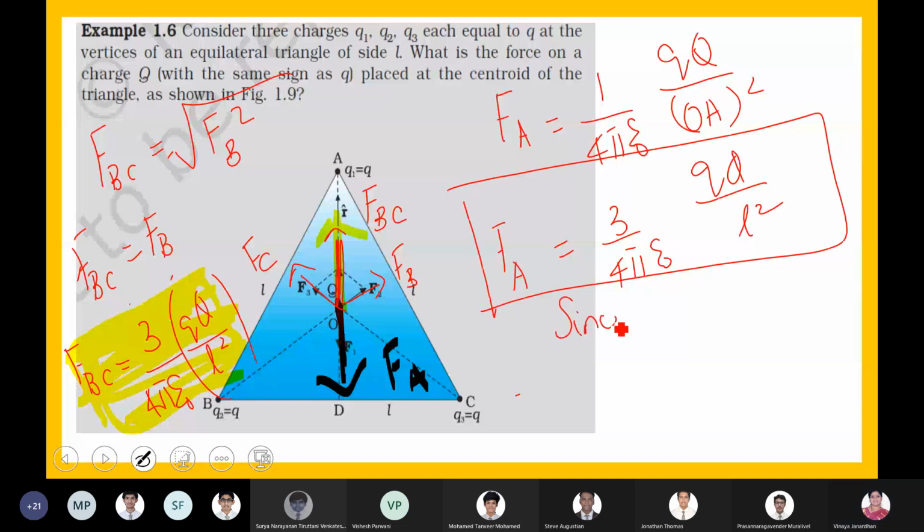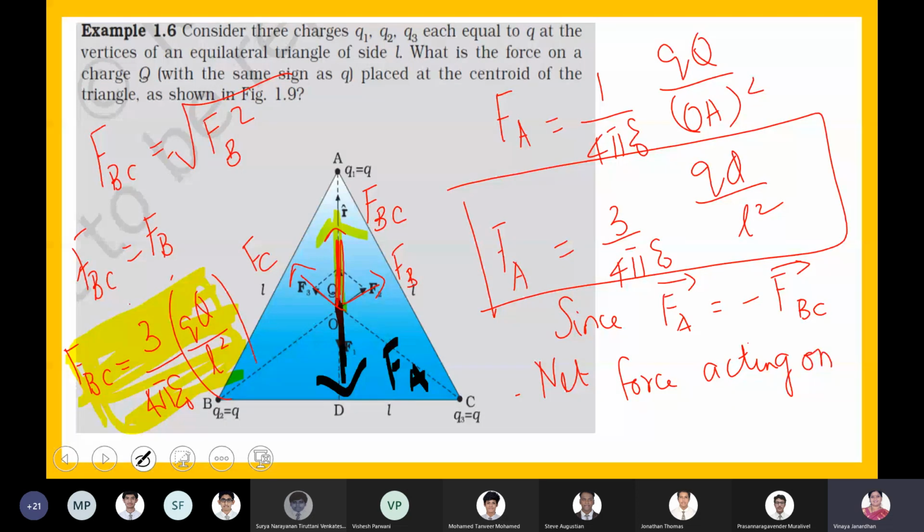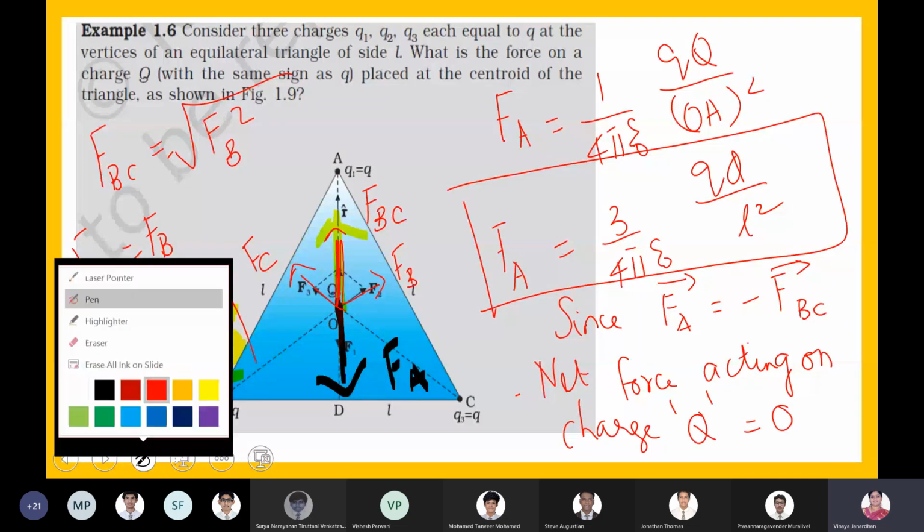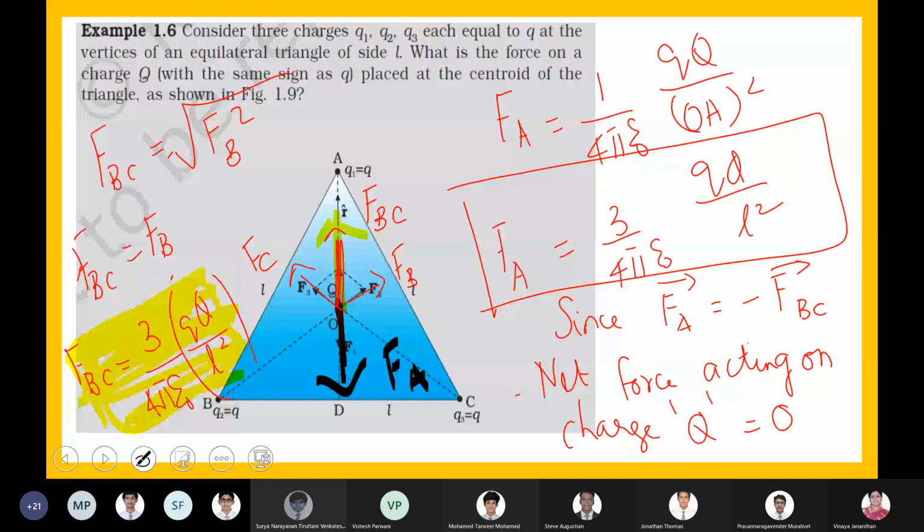Since vector FA is equal to minus FBC, net force acting on the charge at capital Q is equal to 0. Are you clear? Yes.